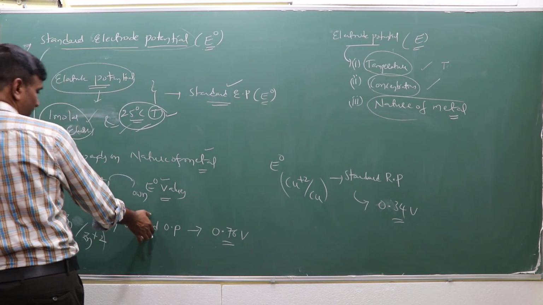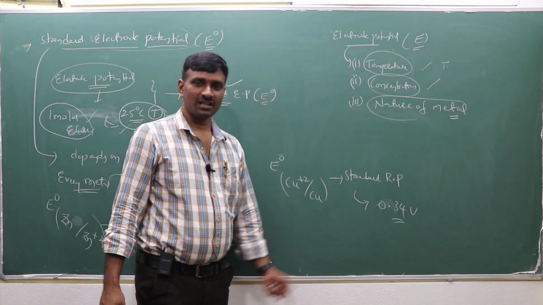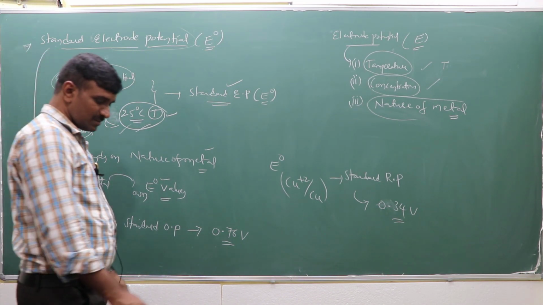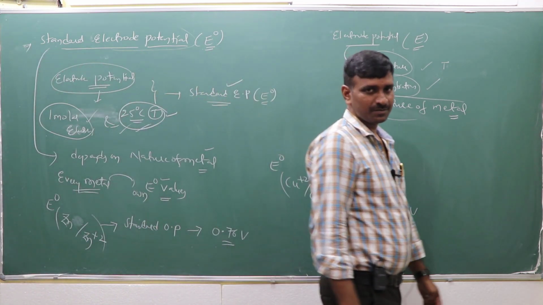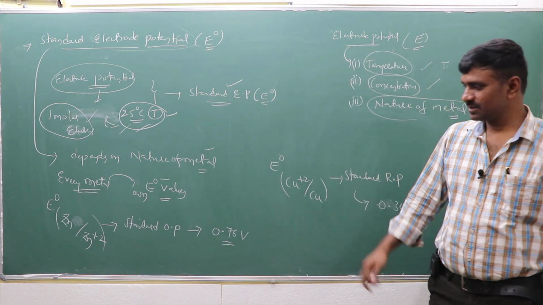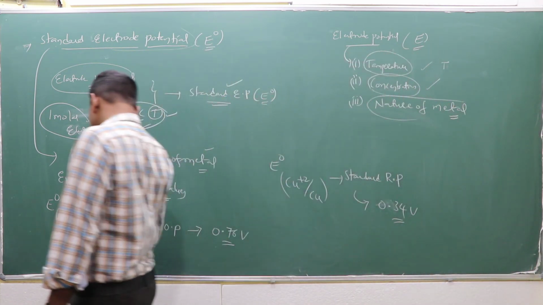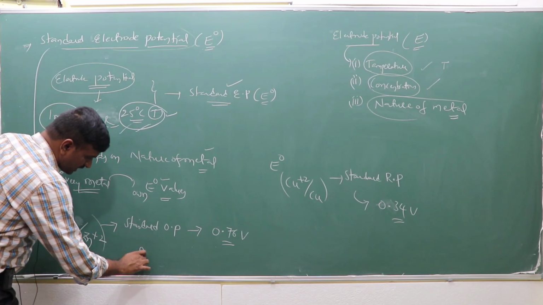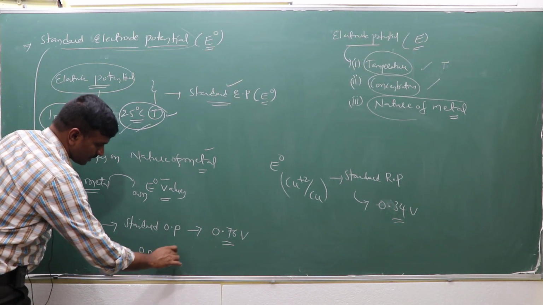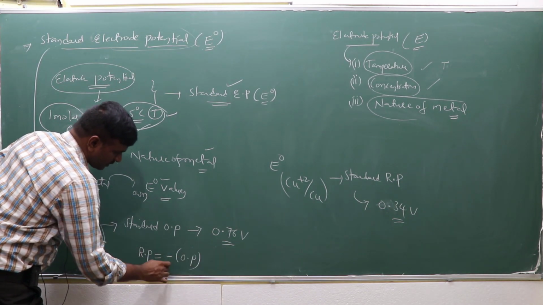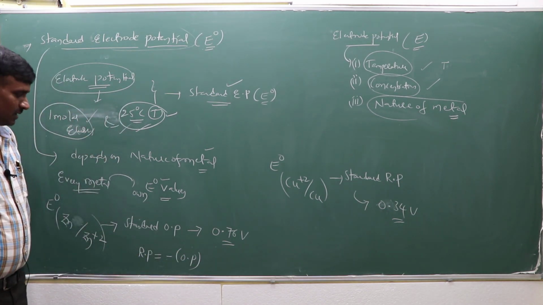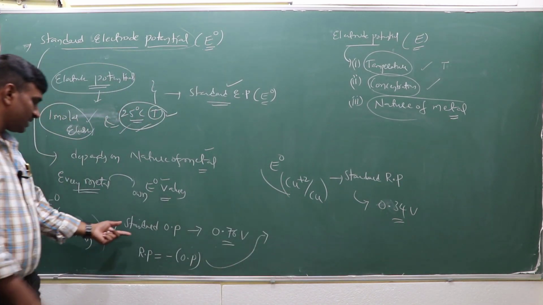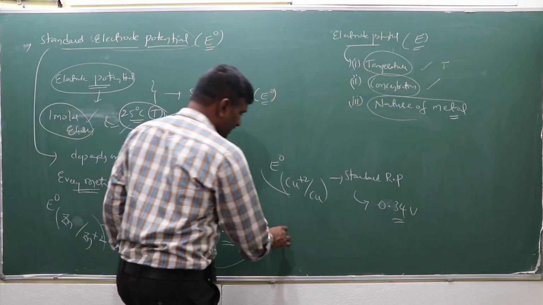Now one is the oxidation potential, another one is the reduction potential, the standard reduction potential. Earlier I mentioned that the oxidation potential is converted to the reduction potential, or the reduction potential is converted to the oxidation potential. Suppose this is an oxidation potential, it will be converted to the reduction potential. How? By putting a minus sign on the oxidation potential. That means the standard oxidation potential is converted to the standard reduction potential.